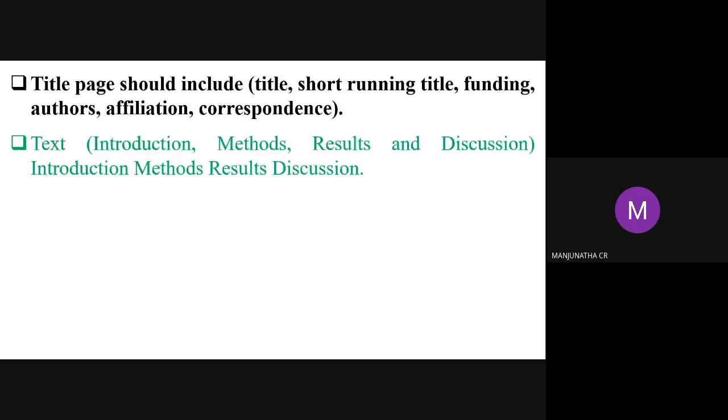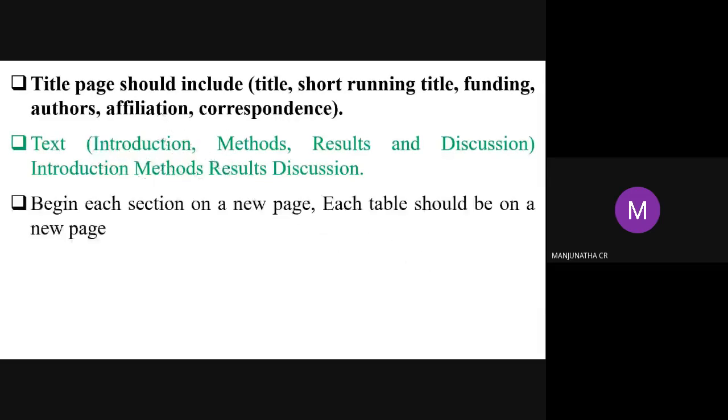Next one is the title page, which should include, as already told, funding, author affiliation, and correspondence. Then the text, or text body, means the manuscript text body. What does it contain? Introduction, methods, results, and discussion. Next, begin each section on a new page.